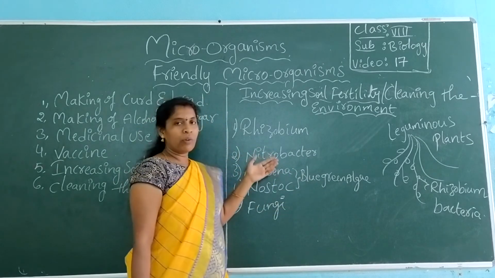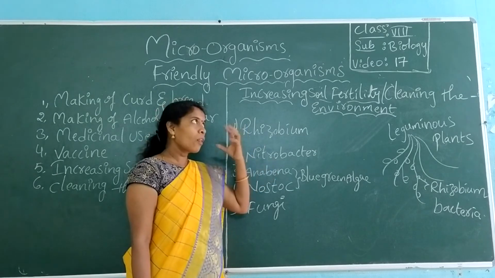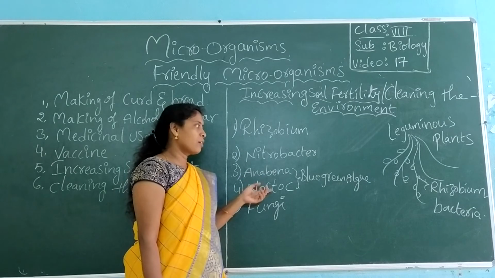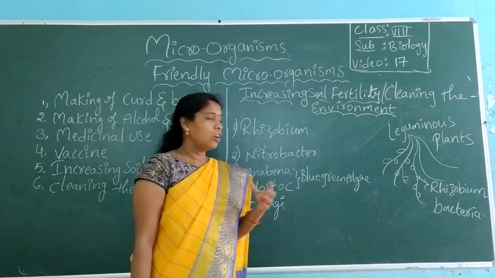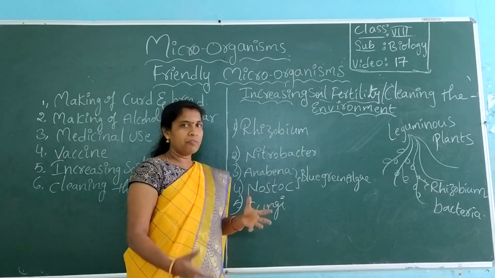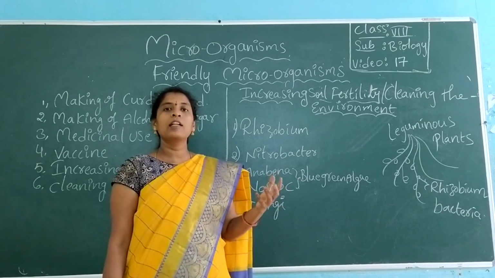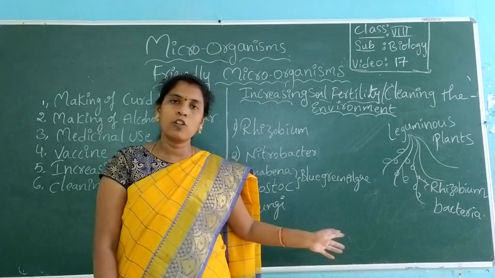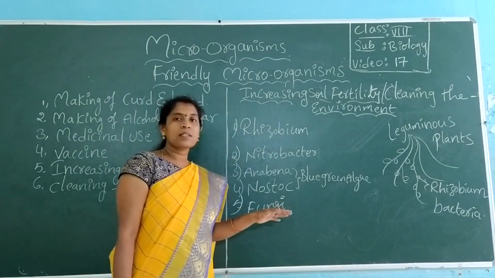The same activity is done by Nitrobacter. Nitrobacter also fixes atmospheric nitrogen into the soil. And Anabaena and Nostoc, these two are known as blue-green algae, which are blue and green in color. These two also fix atmospheric nitrogen into the soil and make the soil fertile. And next, fungi. Fungi also make the soil fertile and help in cleaning the environment. That is the reason they are also called scavengers. They clean the environment and keep it neat.